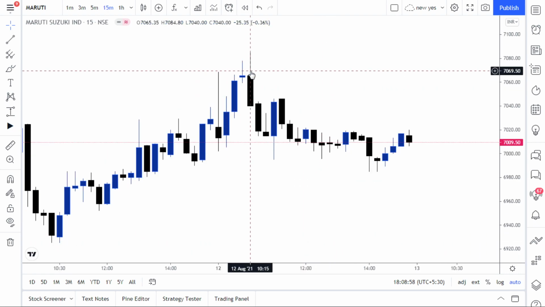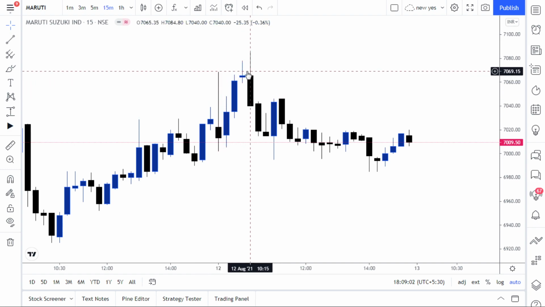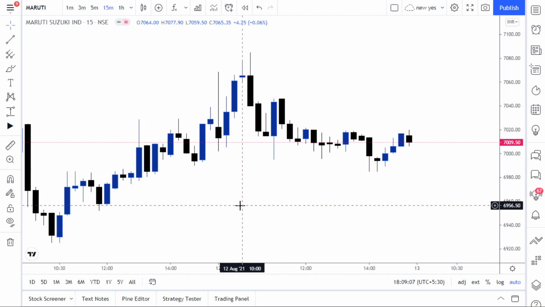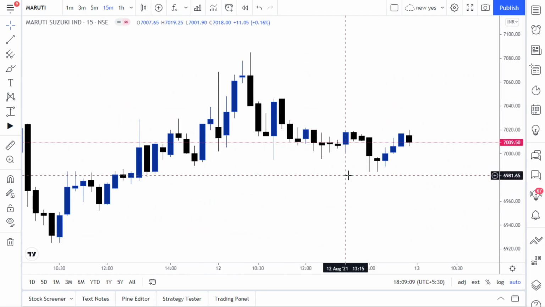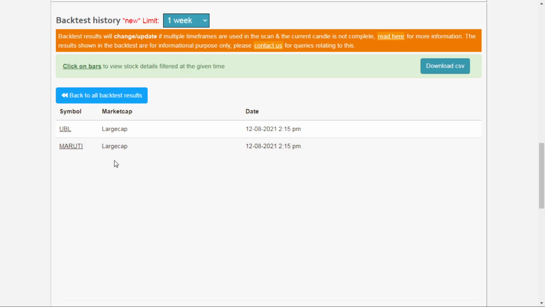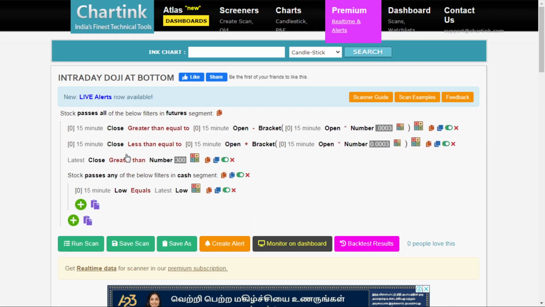Somewhere it looks like a doji which forms at around 10 o'clock, but it is not happening on the day high. So that is why it may not show up in our scanner, right? And this is the way we effectively use the candlestick scanner and charting, the most powerful tool that will help us take an intraday trade.